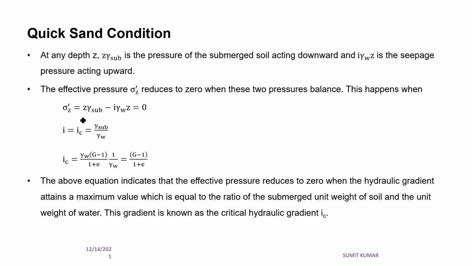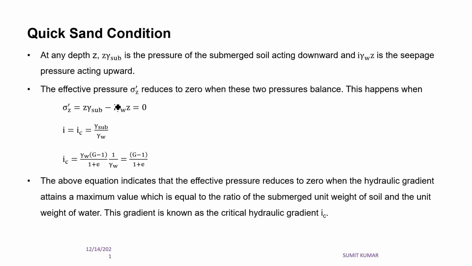Now you can see in this equation, that is z gamma sub minus i gamma w z. The first term is the submerged soil weight acting downward, and this i gamma w z is the seepage pressure acting upward. So if both the forces balance each other, that is the upward force becomes equal to the downward force, then in that case the effective stress becomes 0, and this condition is called quicksand condition.